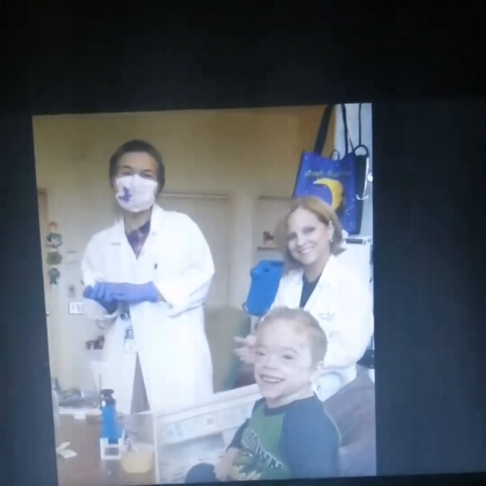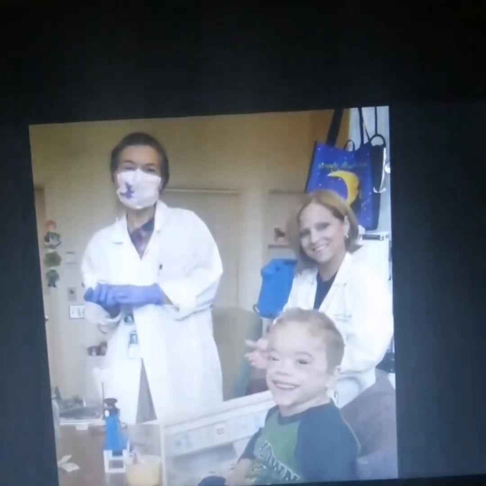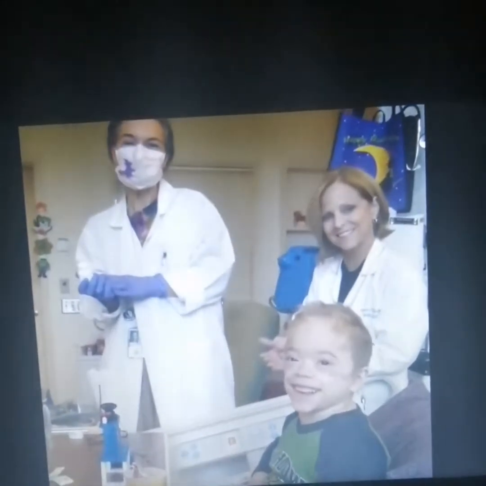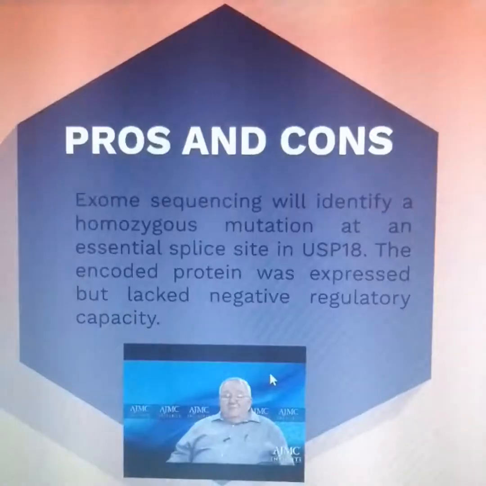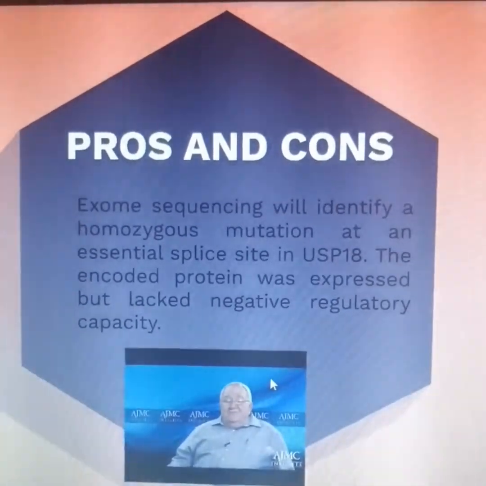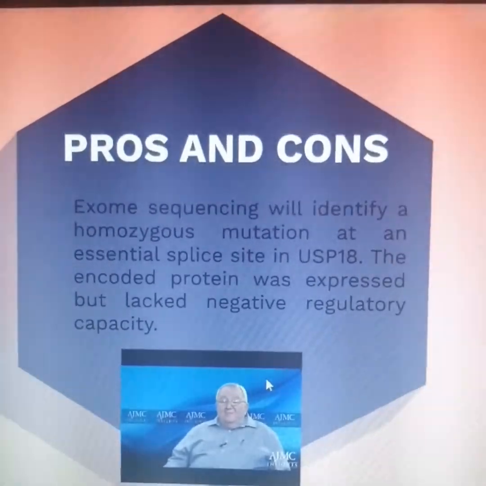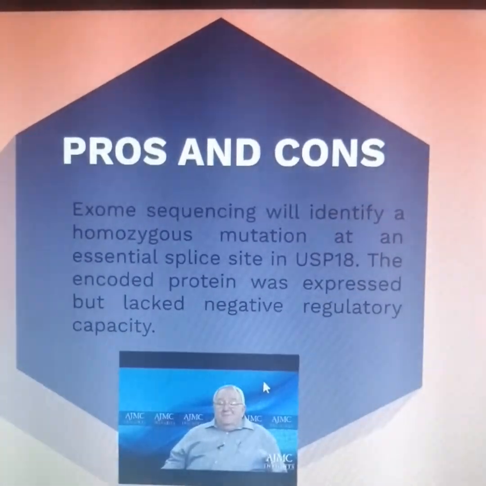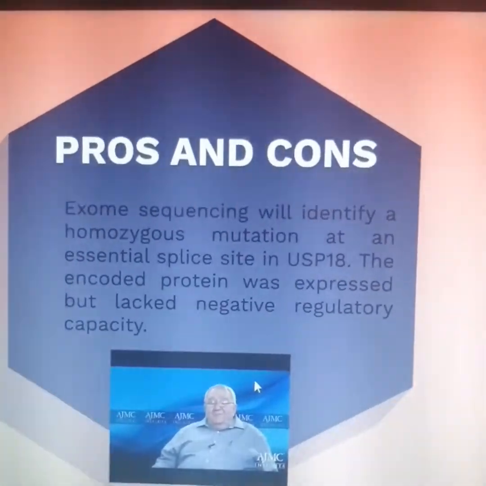In 2011, when we needed to treat a sick patient with CANDLE, drugs that block interferon signaling had not been approved by the Food and Drug Administration. We were lucky to obtain baricitinib. Exon sequencing identified a homozygous mutation at an essential splice site in USP18.